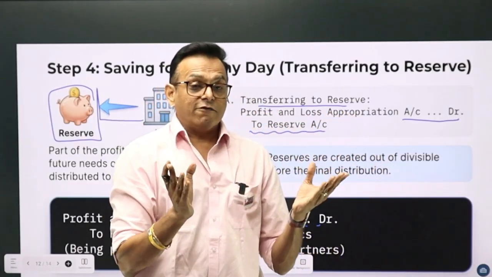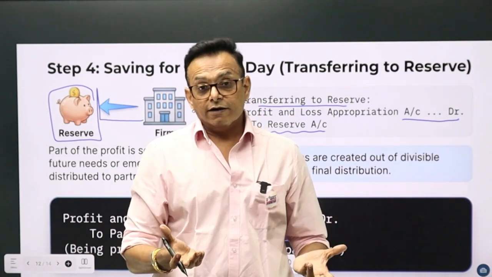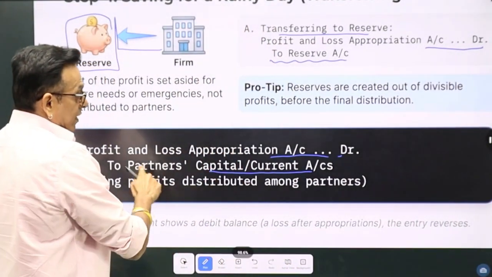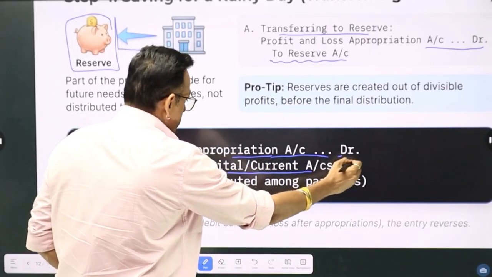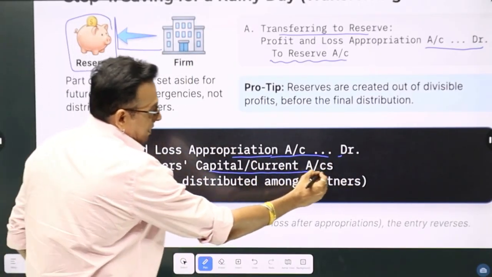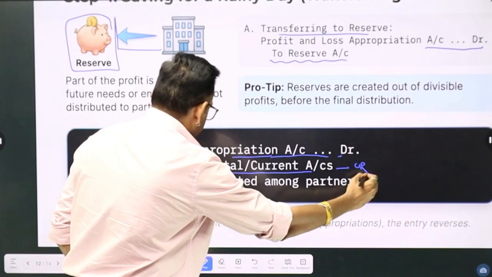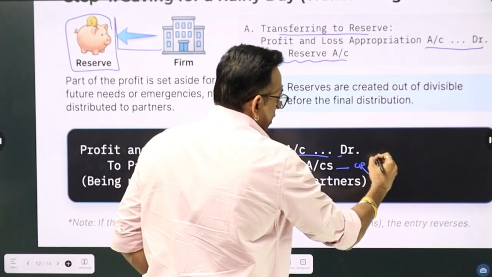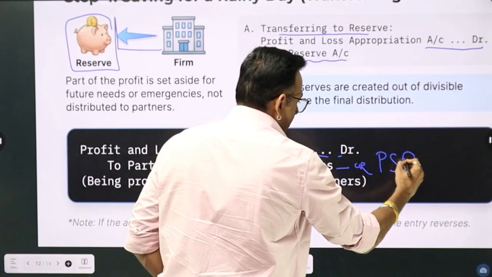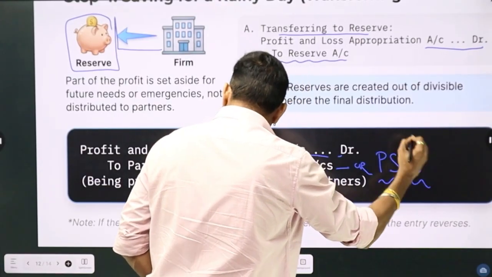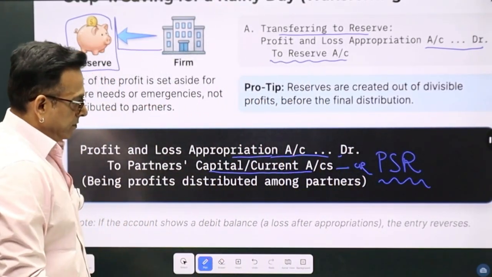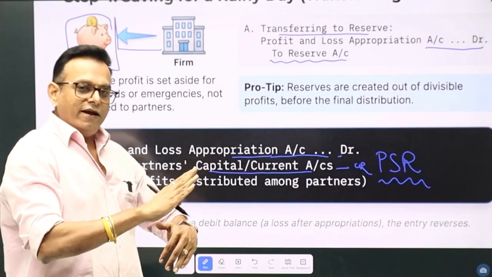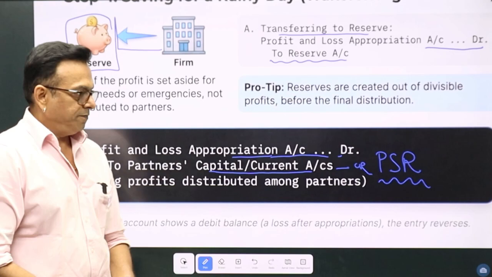Now, what is left will be distributed between partners. So, entry for that will be profit and loss appropriation account debit to partners capital or current account credit. This will be distributed in what ratio? In profit sharing ratio. Now, if there is a loss, then this entry will be reversed.